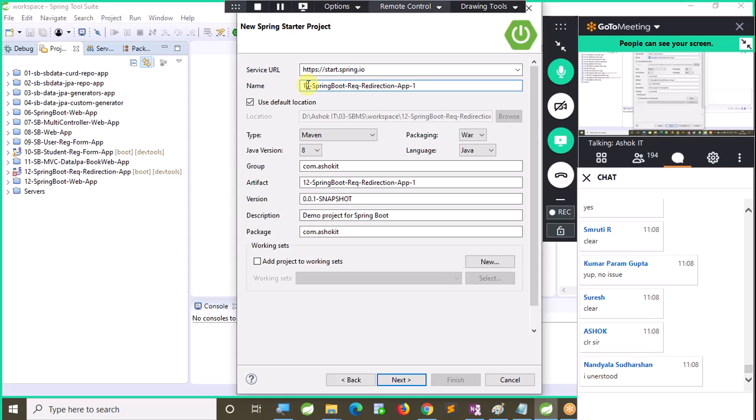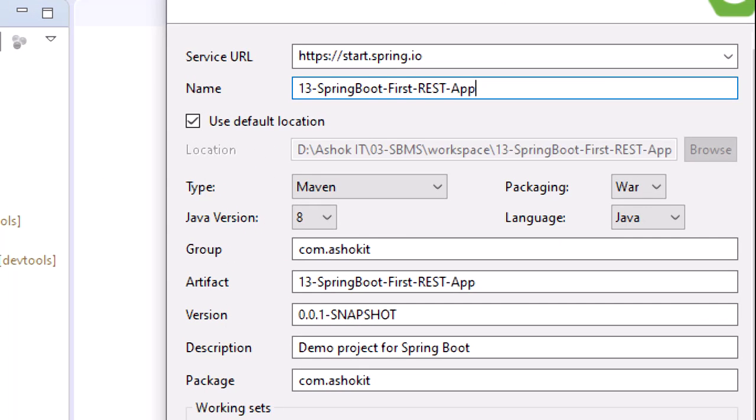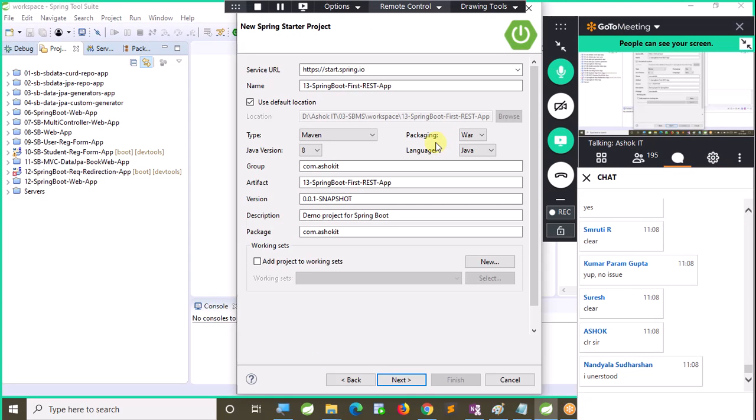Now let me change the project name, that is Spring Boot First REST app. So we are building our first REST application by using Spring Boot. I'm not changing anything else. Service URL is the Spring Initializer website. Build tool, I am using Maven. Packaging is WAR. Java version is 8. Language is Java only. If you want, you can go for Kotlin or Groovy also. But I am using Java to create our application.